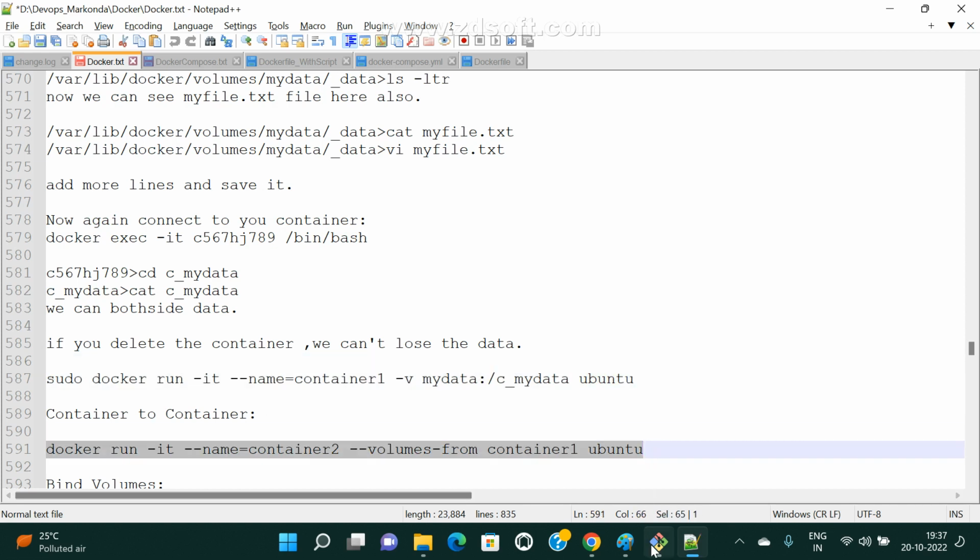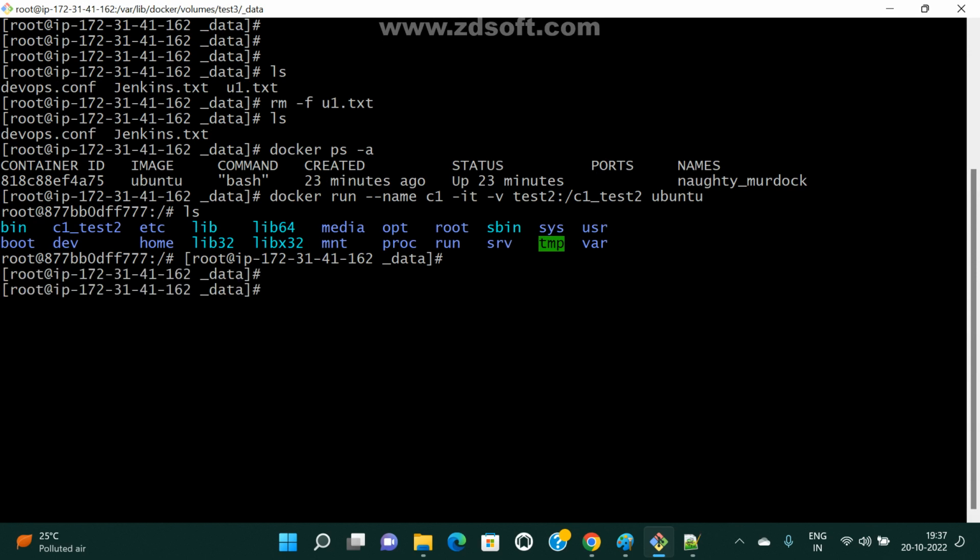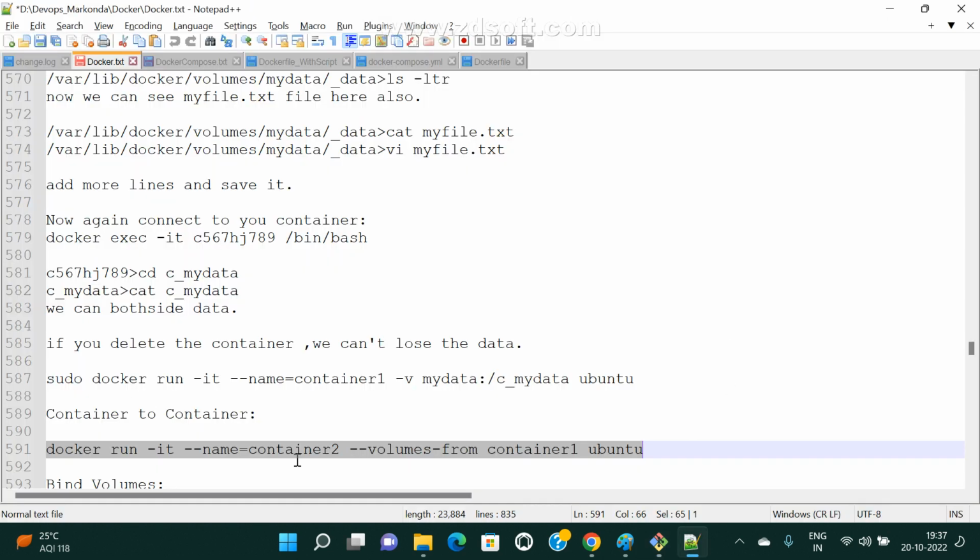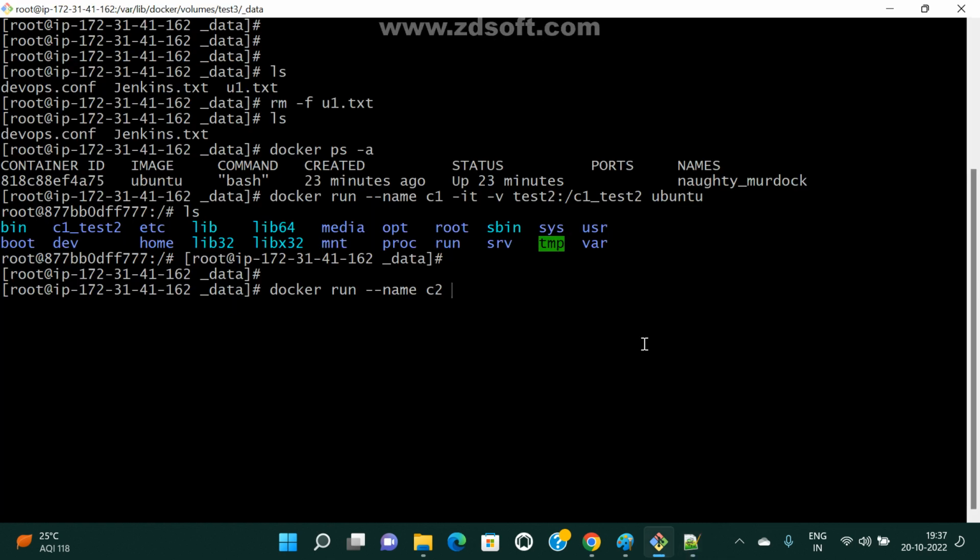Same thing I am using. See here, docker run -it --name, I'm giving C2, this is the container name. Okay, now which container? --volumes-from. So now I'm giving container 1, --volumes-from C1 container. The next image is the same, Ubuntu.